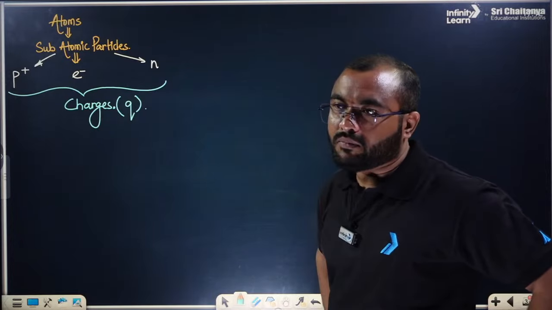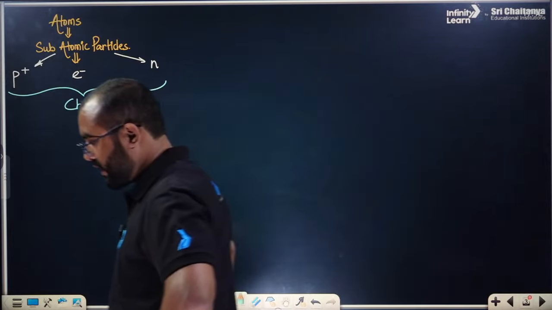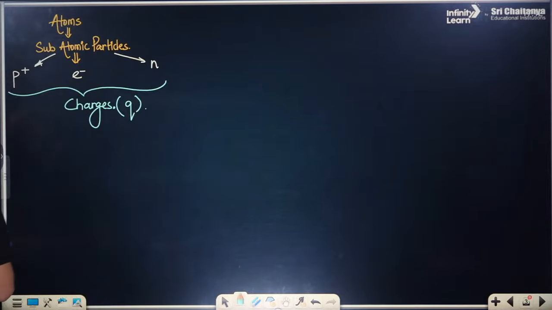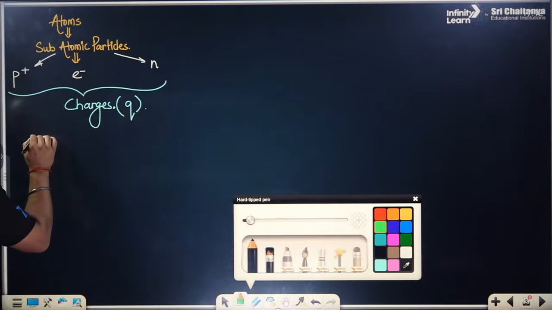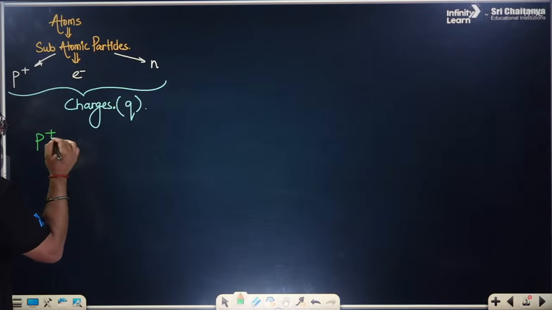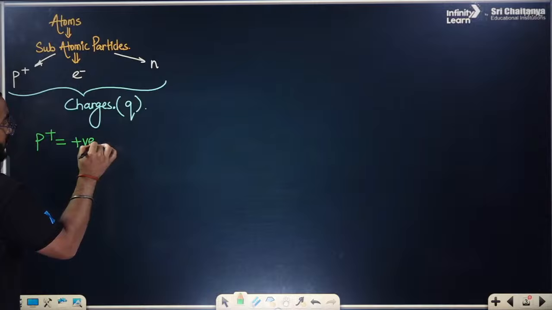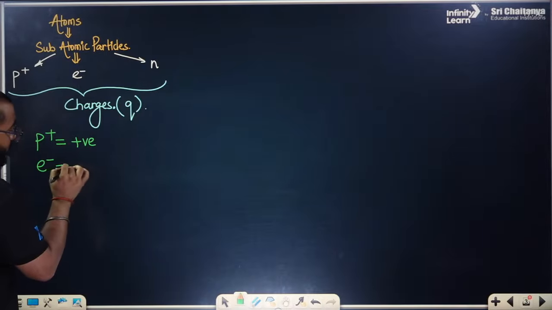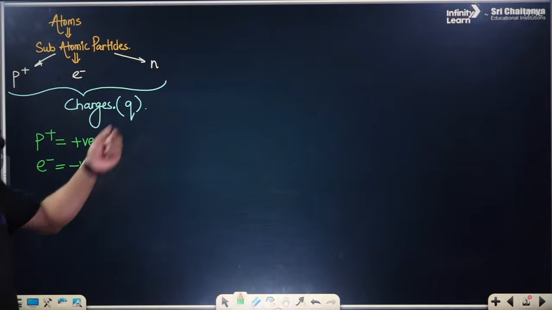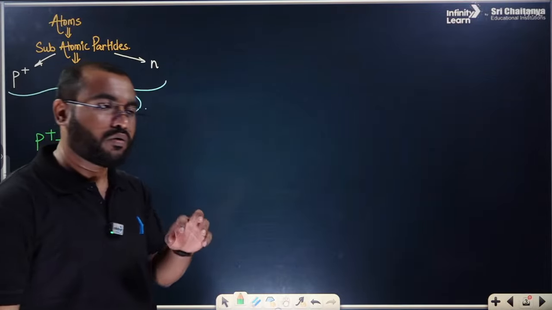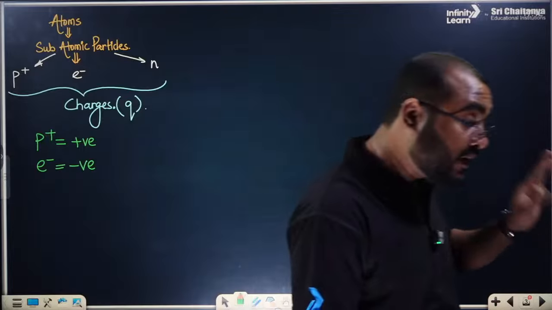After a lot of experiments, we have found out that the proton is a positive charge. We have understood that the proton is possessed with positive charge, whereas the electron is possessed with negative charge. Including with this, when we reached the neutron, everyone, we found out that it doesn't have any charge. It is completely neutral.